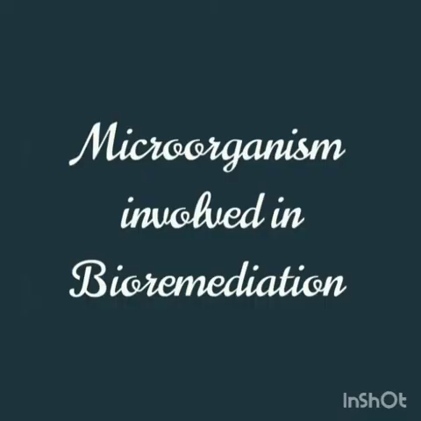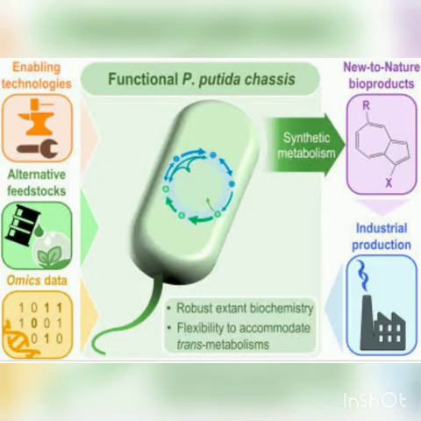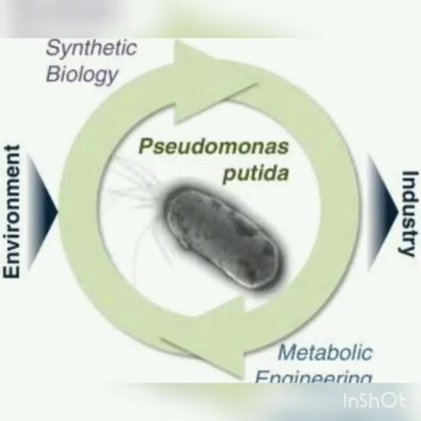Microorganisms involved in bioremediation. Aerobic microbes degrade the pollutants in the presence of oxygen. Aerobic means in the presence of oxygen. They mainly degrade pesticides and hydrocarbons. Pseudomonas putida is a genetically engineered microorganism, called a superbug.